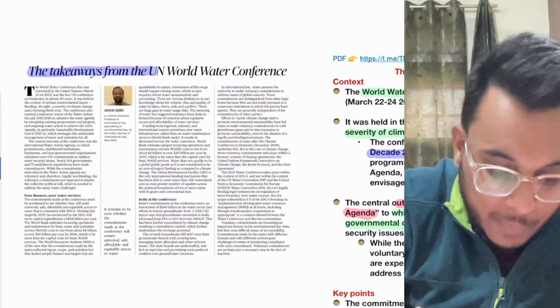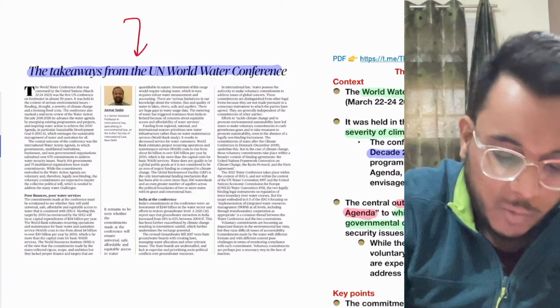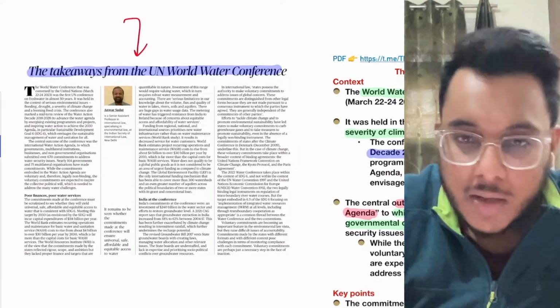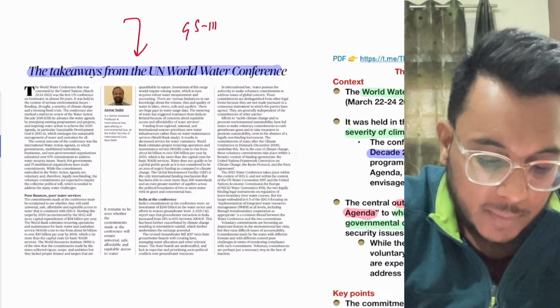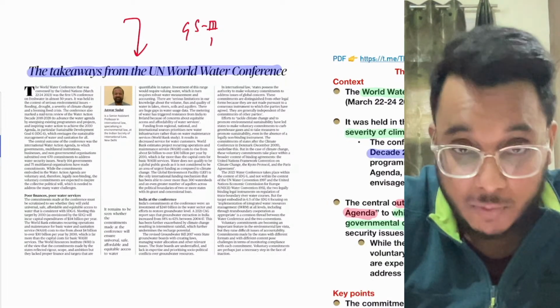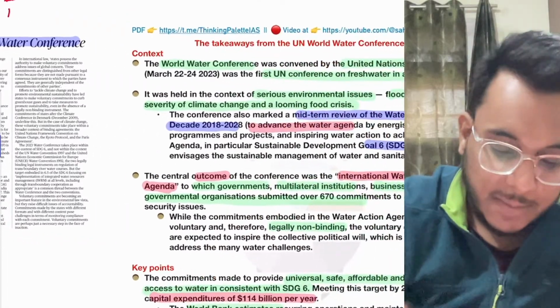Now moving to the next article: the takeaways from the UN World Water Conference. This particular article we will see with respect to GS paper number 3 and GS paper number 1. In GS paper number 1, resources are mentioned, as well as in GS paper number 3.